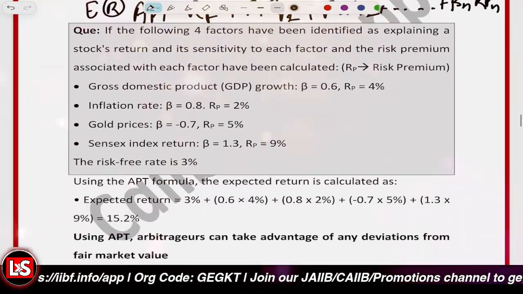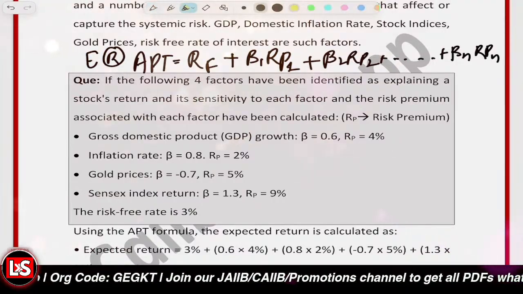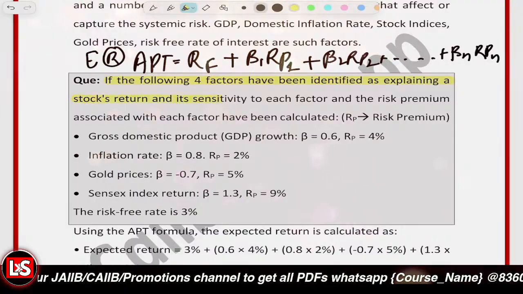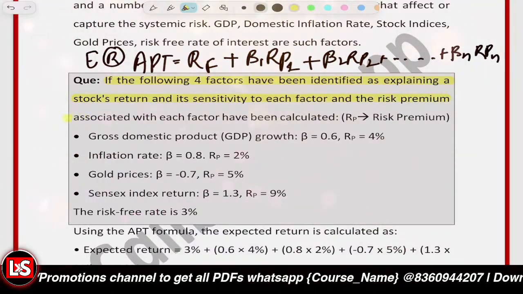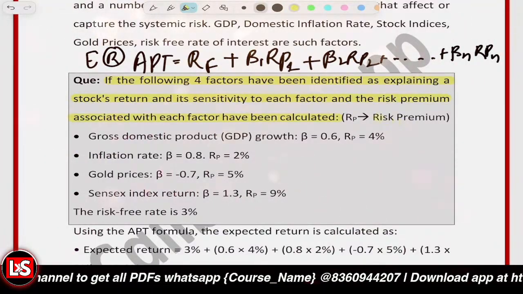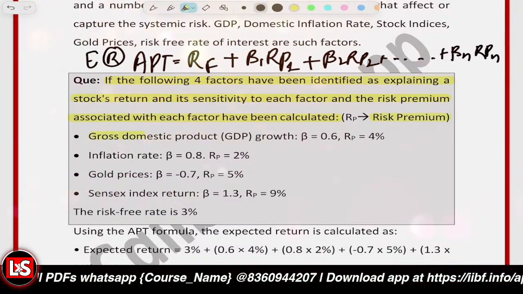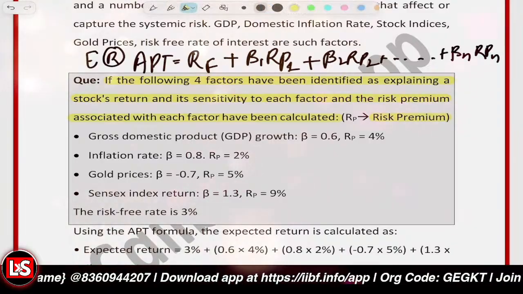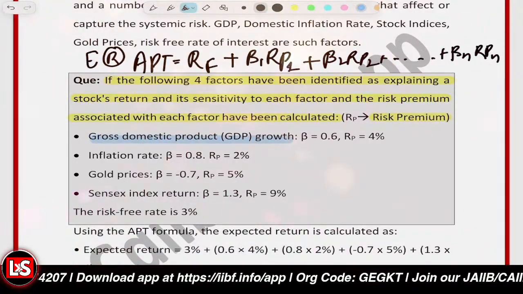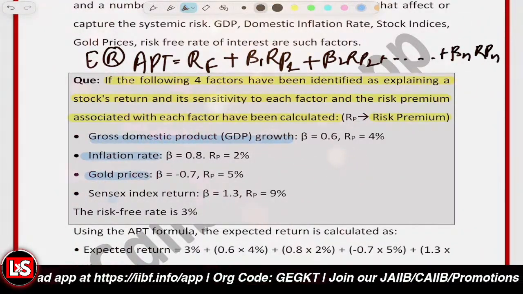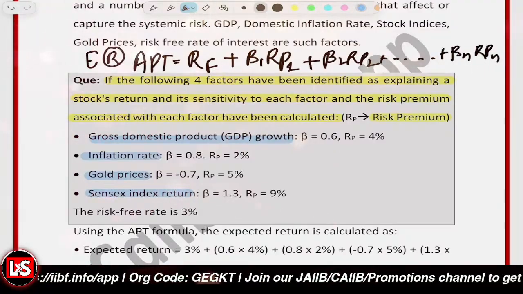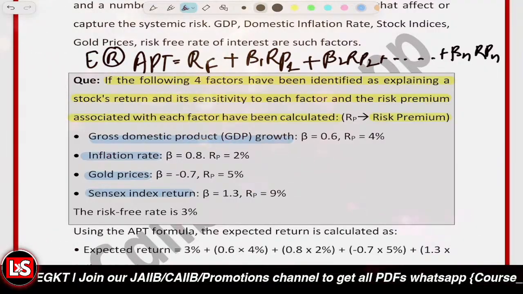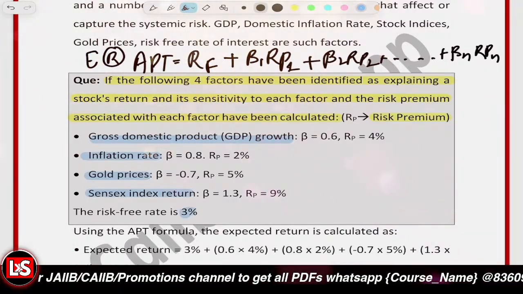Now, here we are provided with one question. It says that the following four factors have been identified as explaining a stock's return, along with its sensitivity to each factor, and the risk premium associated with each factor has been calculated. The factors are GDP growth, inflation rate, gold prices, and the Sensex index return. Like I told you, these are the macroeconomic factors. Beta for these is given separately, and the risk-free return is given to be 3%.